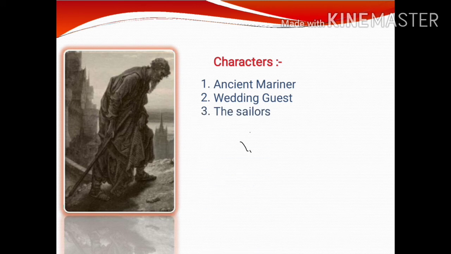The third character, the sailors. Two hundred seamen who set sail with the ancient mariner one clear sunny day and find themselves in the icy world of the Rime after a storm, from which the albatross frees them. They feed and play with the albatross until the ancient mariner inexplicably kills it. They begin to suffer from debilitating heat and thirst. They hang the albatross corpse around the ancient mariner's neck to punish him.